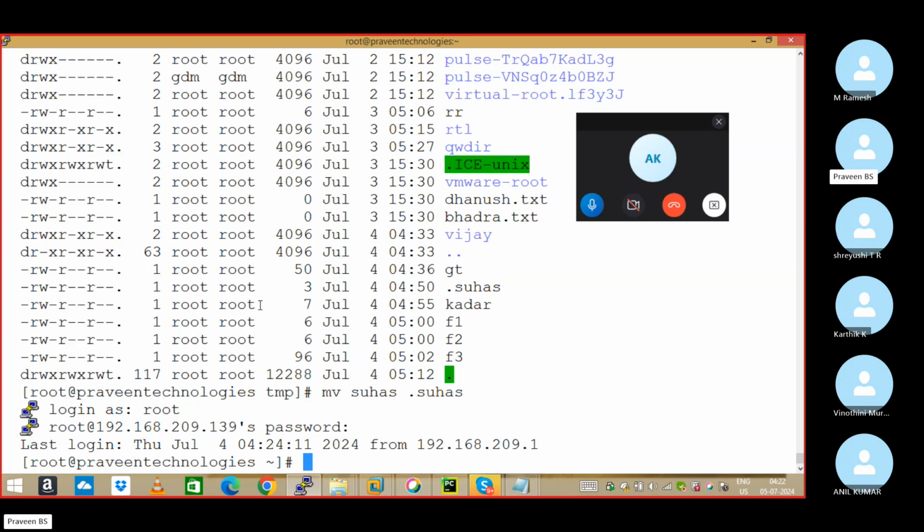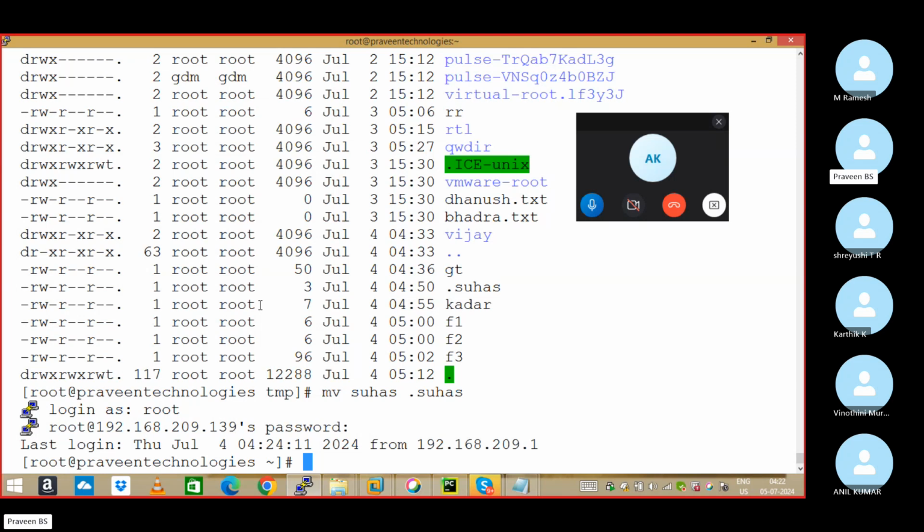Single greater than always creates a new file. Simple statement. Double greater than checks whether the file exists or not. If the file exists, it appends the content to the same file. If the file doesn't exist, it creates the file and adds the content.